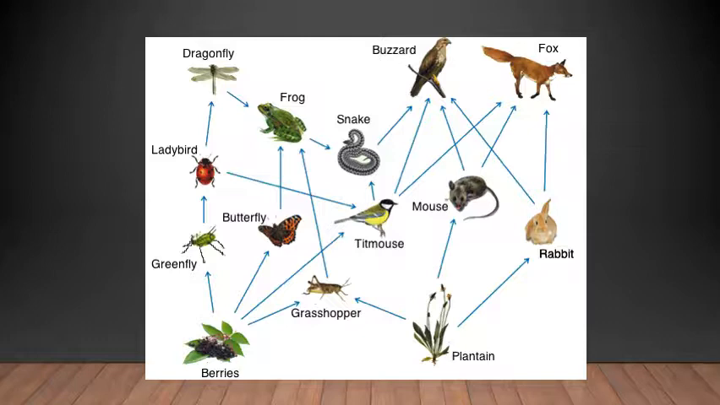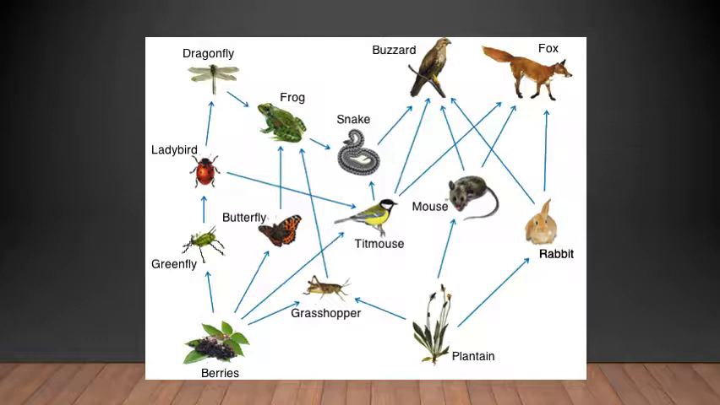Now if you just continue with the plantain, rabbit, mouse and grasshopper eat the plantain. Then fox eats the rabbit, right? Then fox eats the mouse also. Then buzzard also, a buzzard is a bird. So buzzard eats the rabbit, and buzzard can eat a mouse also. Then if you come down to the berries, berries are eaten by grasshopper, butterfly, green fly and titmouse.